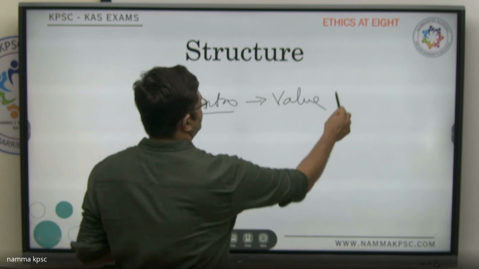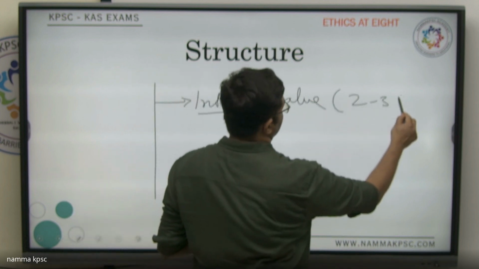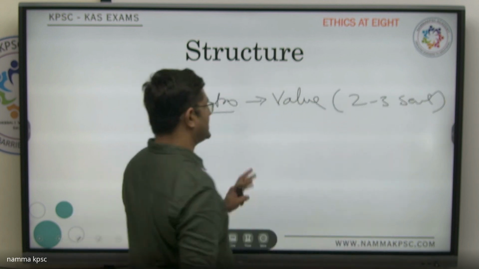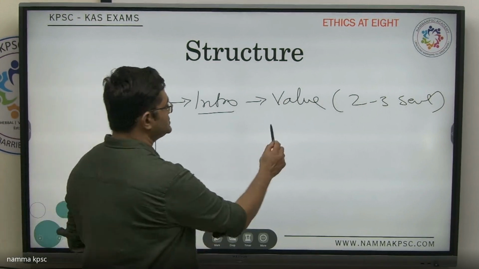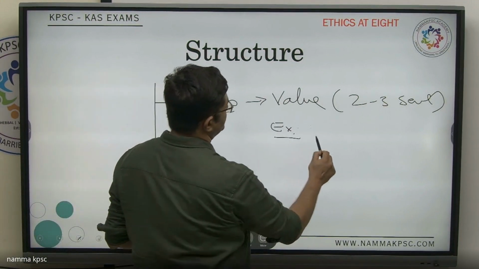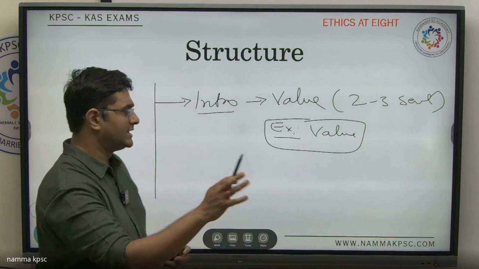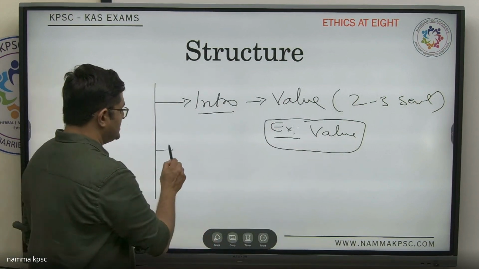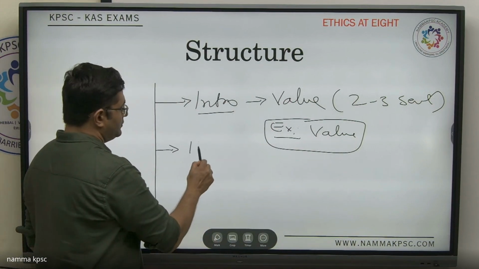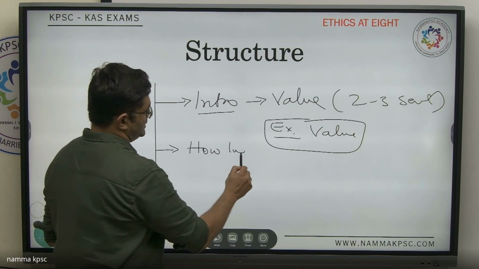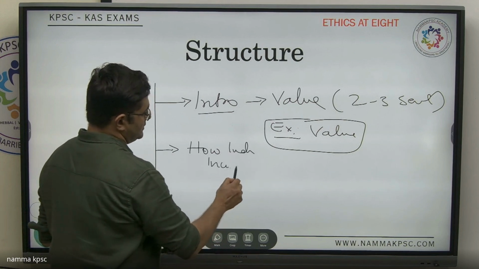That can be about 2 to 3 sentences. Then you can give some examples of values. That is another line. And then the source of values: how an individual inculcates values.